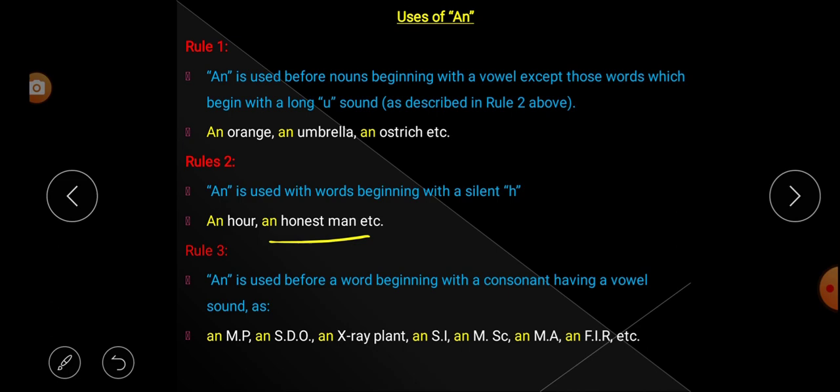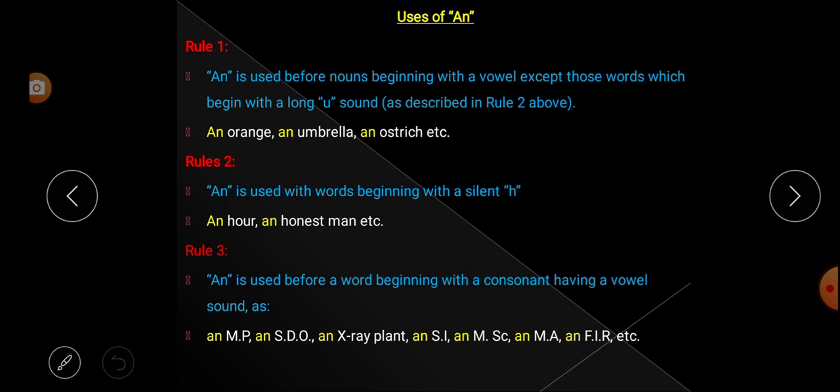Next, an honest man. Here also it is beginning with silent H. It is not hhonest, it is honest. So H is silent, and the next letter is O. So obviously we can use article an. So any noun which is beginning with silent H, in that place we can use article an. Hope all of you understood rule number 2. What is rule number 2? Article an is used before a word beginning with silent H.